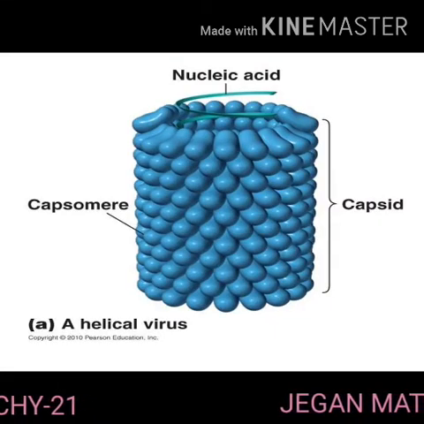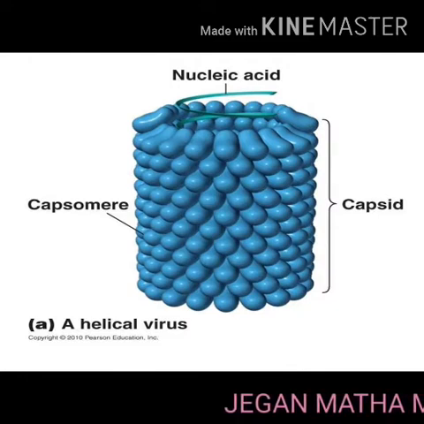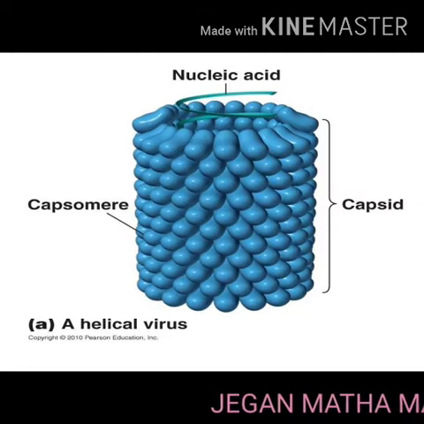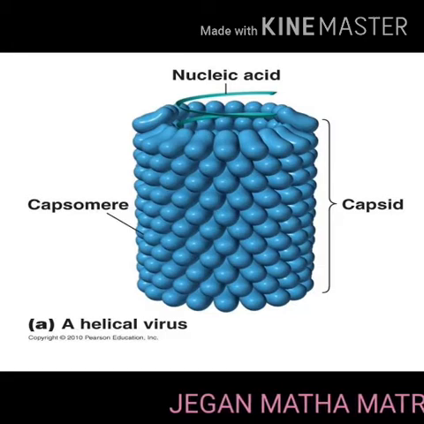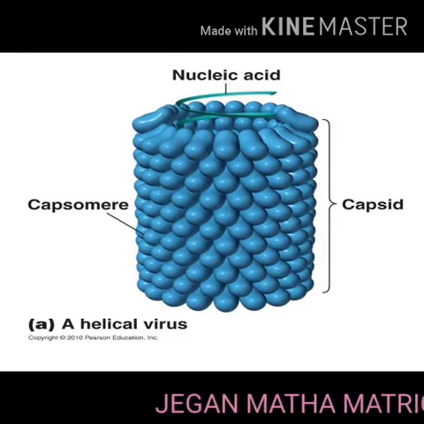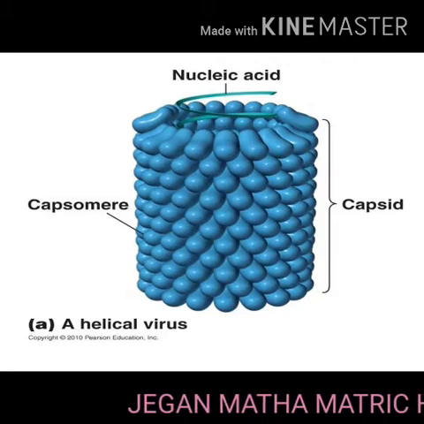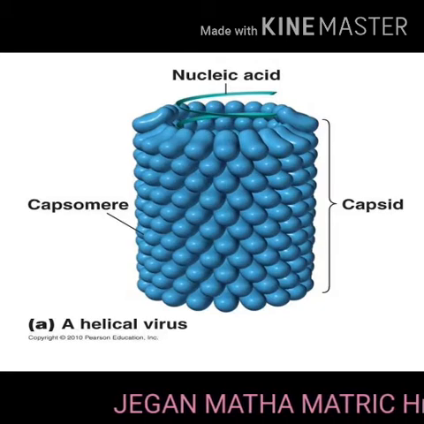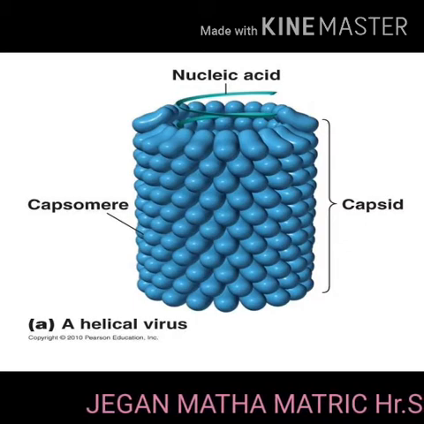Structure of a tobacco mosaic virus. Electron microscopic studies have revealed that TMV is a rod-shaped, helical virus with a molecular weight of 39 into 10 to the power of 6 Dalton. The virion is made up of two constituents, a protein coat called capsid and a core called nucleic acid.